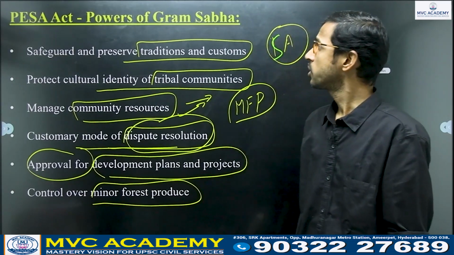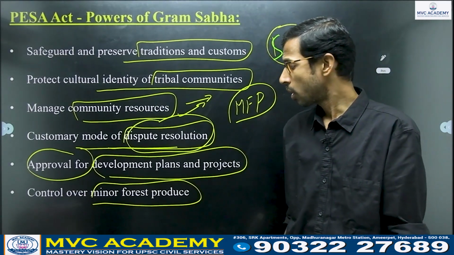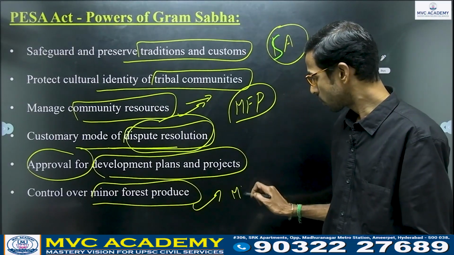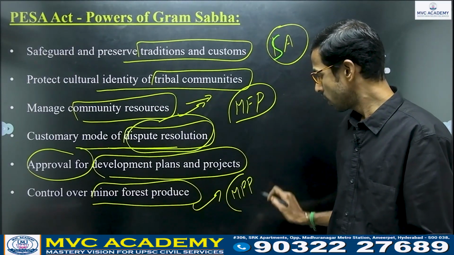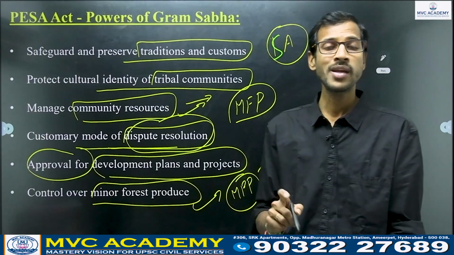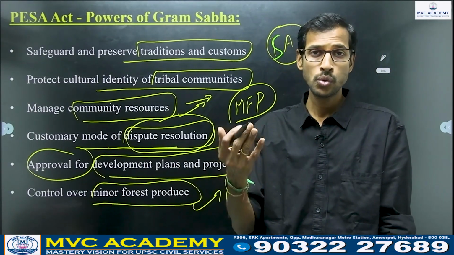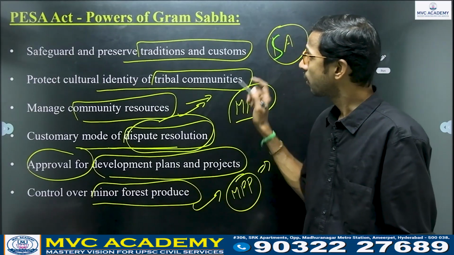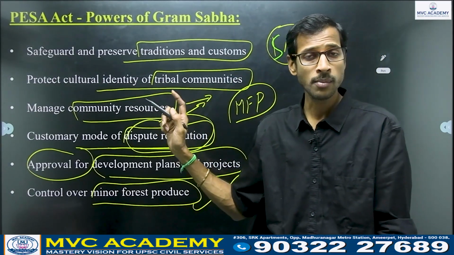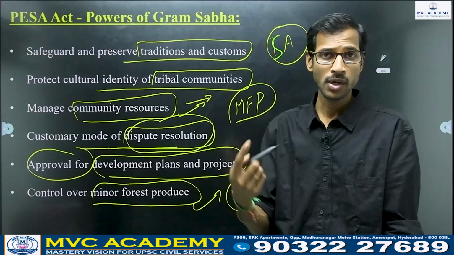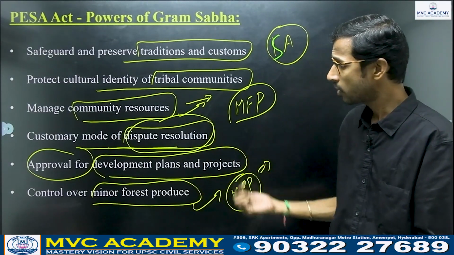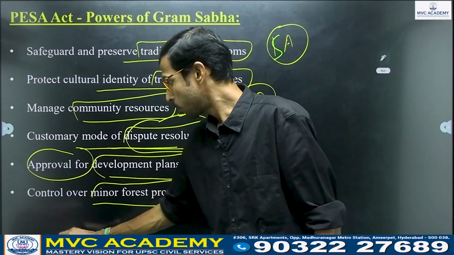Gram Sabha has the power to control minor forest produce. Only tribal communities have the right to use, utilize, collect and also sell. According to Gram Sabha control, only tribal communities will use it; other people may not use these particular produces.